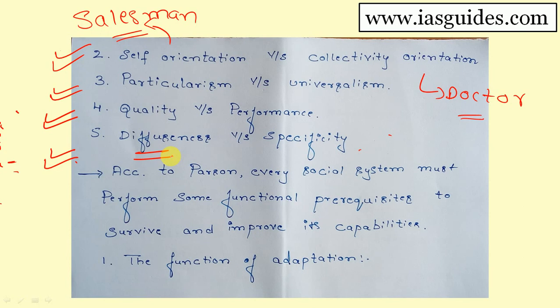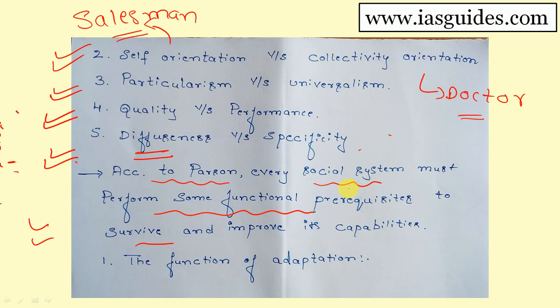And after explaining all these pattern variables, how the actor performs and behaves in these pattern variable actions, Talcott Parsons also tells some points about the functional prerequisites. According to Talcott Parsons, every social system must perform some functional prerequisites to survive and to improve the capability of the social system. Social system means it's a society. And according to Talcott Parsons, which are those functional prerequisites, that means essentials of a society.